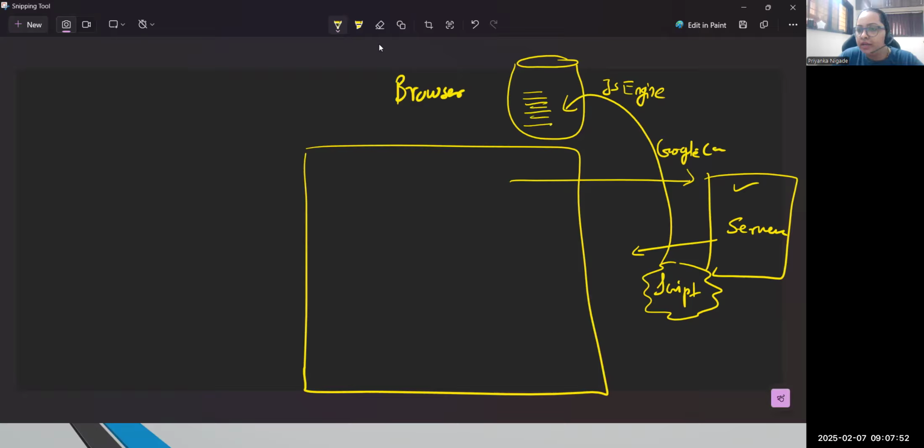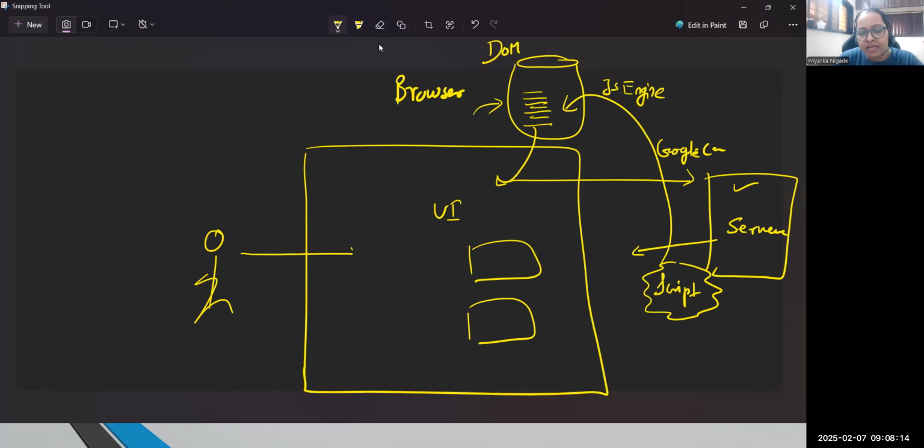Then the browser checks it, and technically we call it the DOM, document object model. Whatever code is in the DOM, the browser converts into UI. That's the reason on the front end you see controls, a graphical user interface, which we can easily interact with.